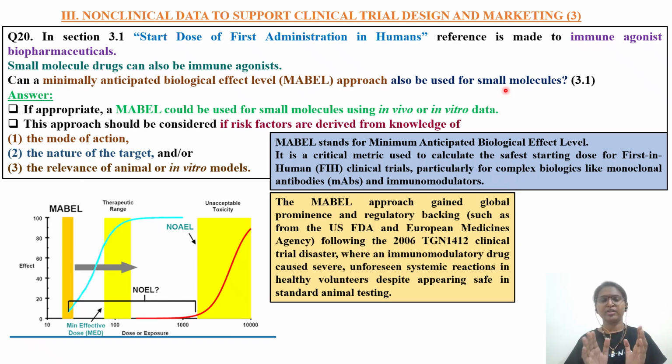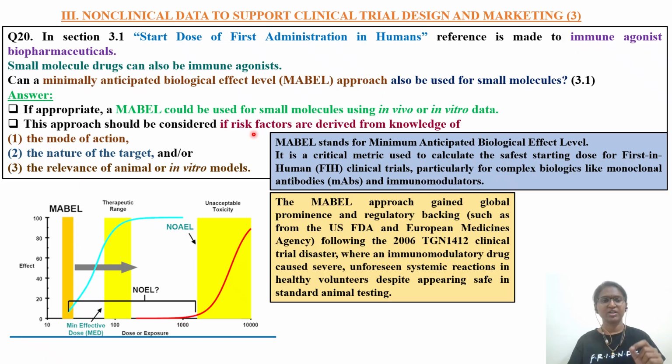For immunomodulators, which are large molecular weight biologics, the MABEL approach will be applicable. But here there is an exception. Always in science there will be some exceptions. So in the case of immune agonist, even though it is a smaller molecule, can this MABEL approach still be applicable or not? What the ICH agency is answering is that, as an exception, a MABEL approach could be used for small molecules using in vivo and in vitro data.